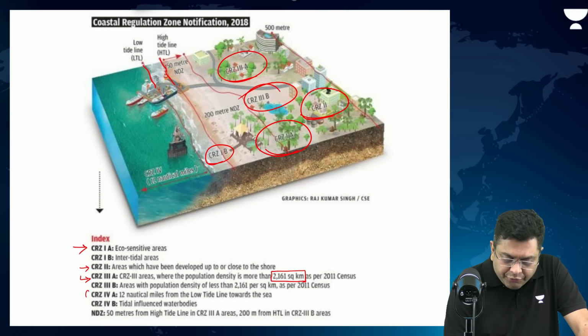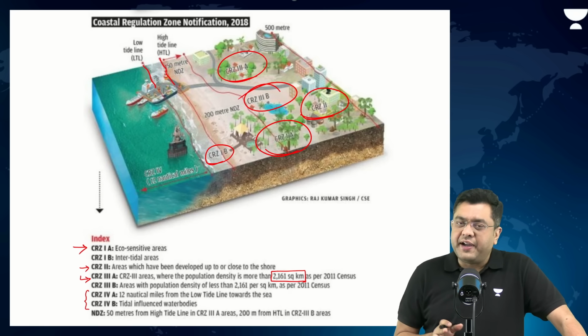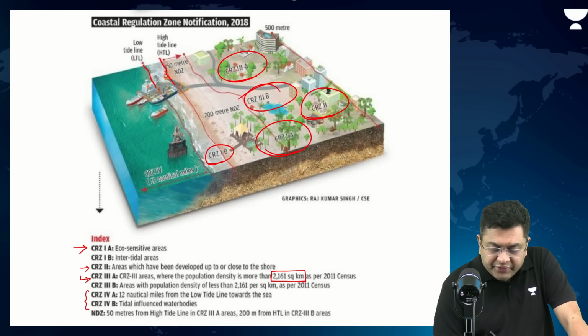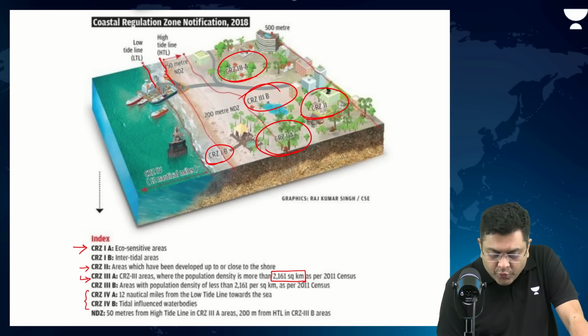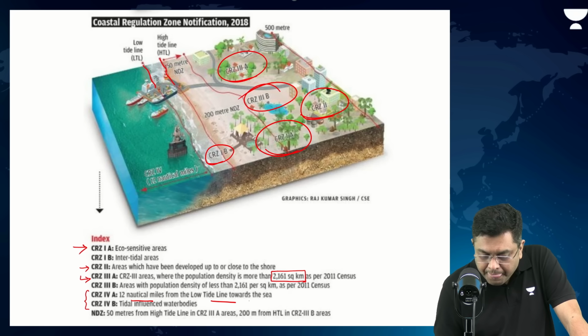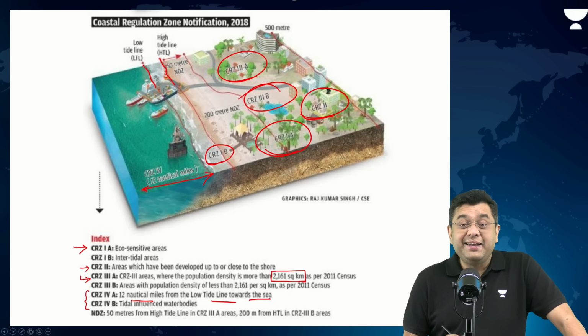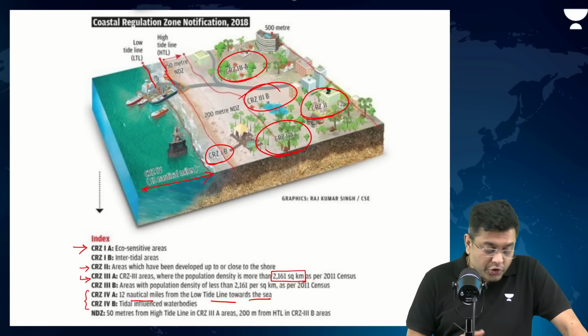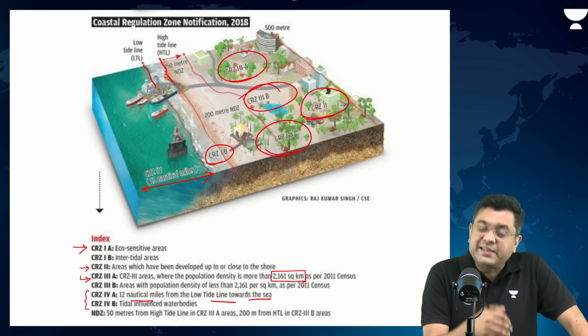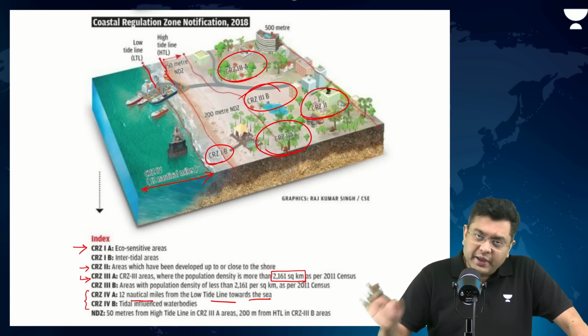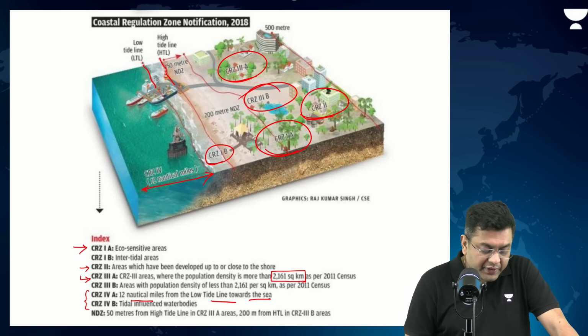Then CRZ4 has also been classified and bifurcated into two, CRZ4A and 4B. So CRZ4A is basically 12 nautical miles from low tide line towards the sea. Here again, you have restrictions of what you can do. CRZ4B, the tidal influenced water bodies like estuaries, the deltaic stretches, they would be covered under CRZ4B.